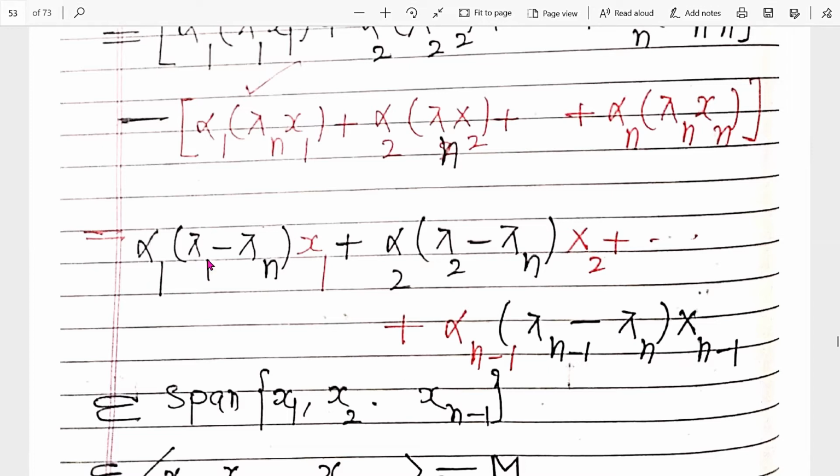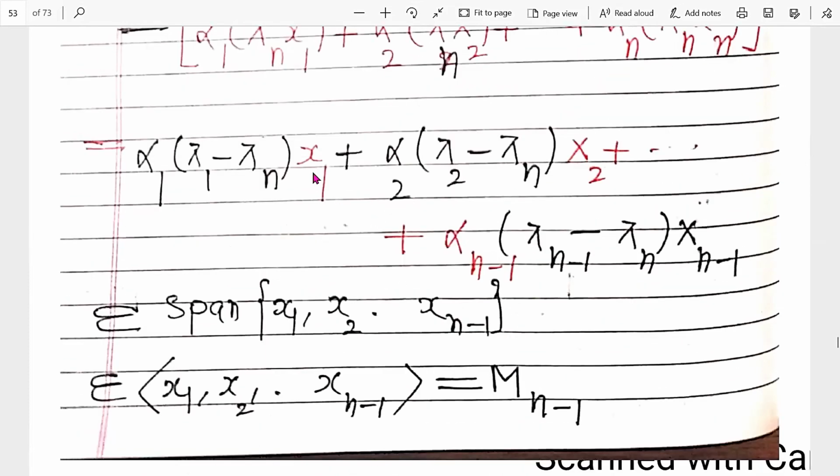These are scalars. So this is a linear combination of x₁, x₂, up to xₙ₋₁, the first n − 1 vectors.